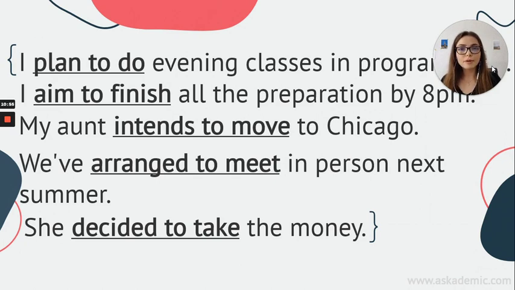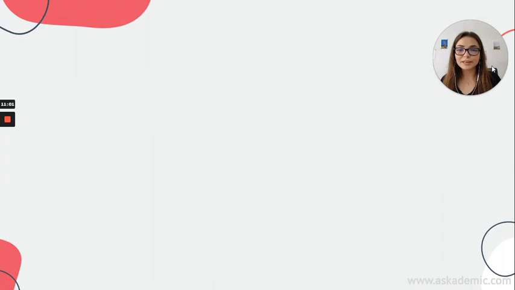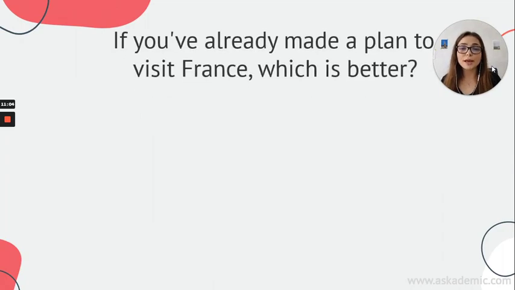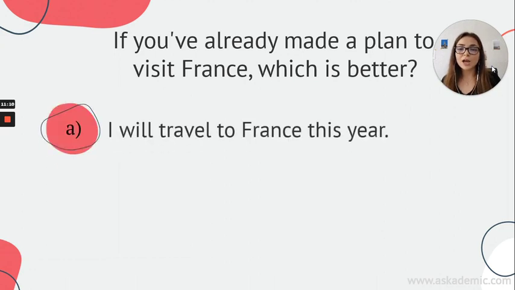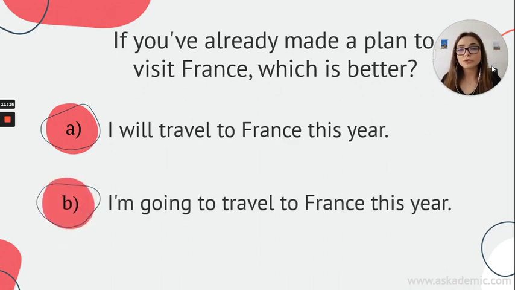Okay, now I have some questions for you just before ending the class. So think about them and answer them accordingly, okay? My first question is, if you've already made a plan to visit France, which one is better? A, I will travel to France this year, or B, I'm going to travel to France this year. If you have a plan, what would you say? If you said B, yes, you're right. I'm going to travel to France this year because I have a plan for the future.